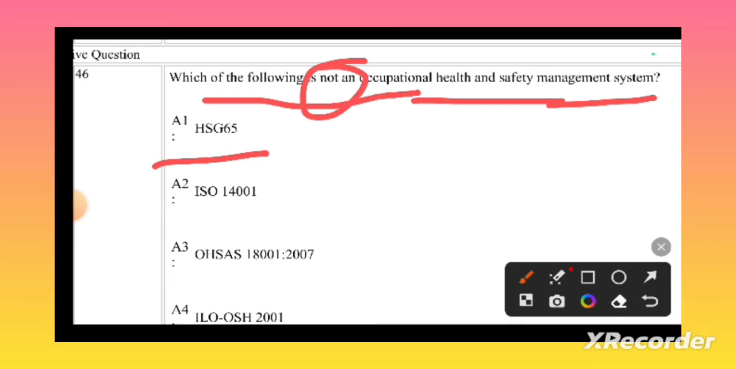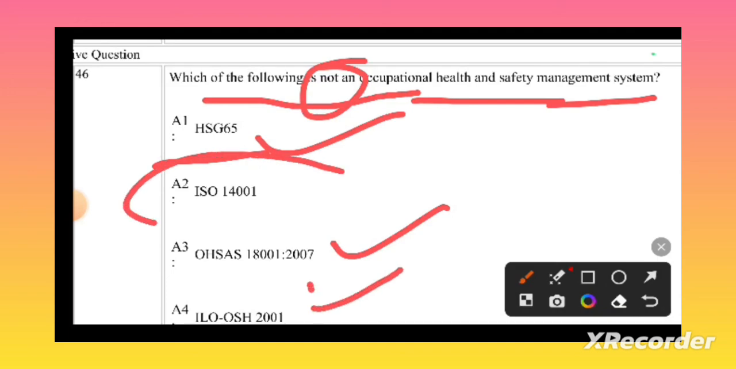HSG65 is health and safety only. HS represents health and safety, so it comes under the occupational health and safety management system only. OHSAS 18001:2007 is also a health and safety management system only. ILO-OSH 2001 is also a health and safety management system only. ISO 14001 is the environmental management system, not the health and safety management system. So this will be the correct answer. Let's go to the next question.